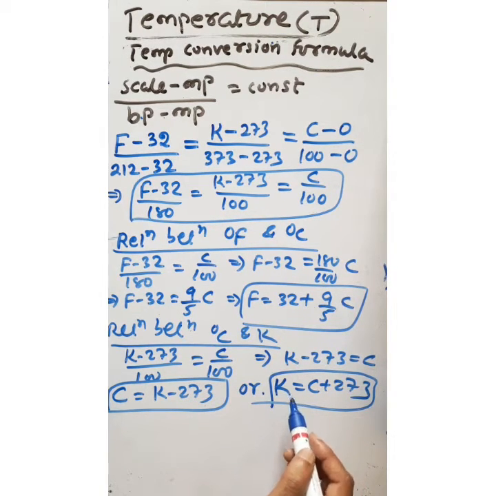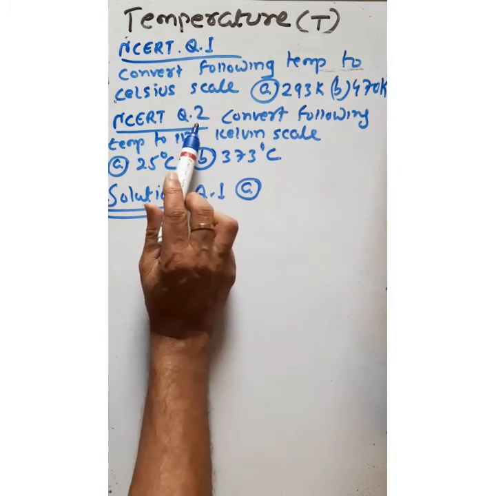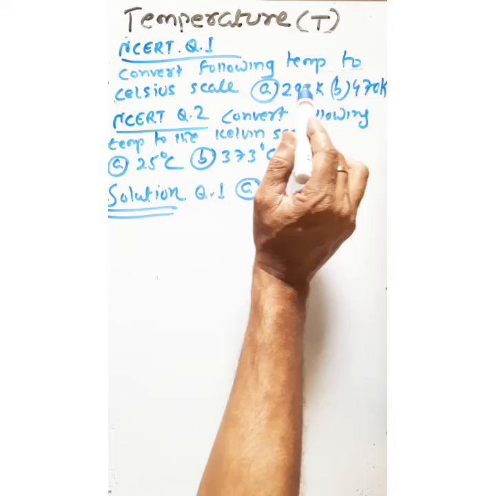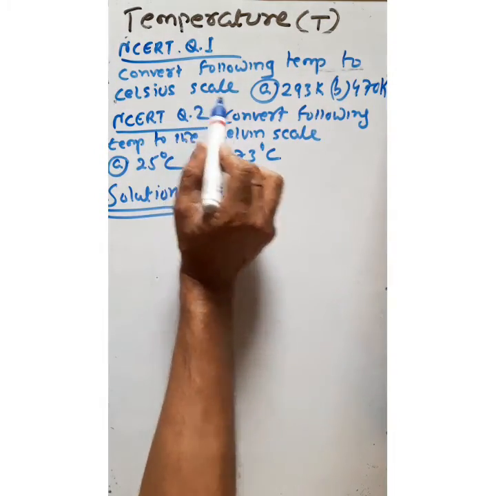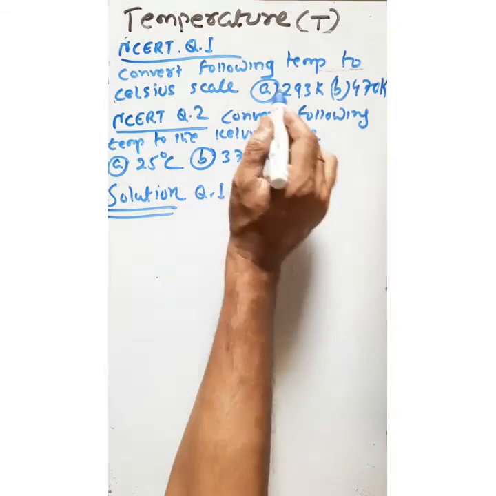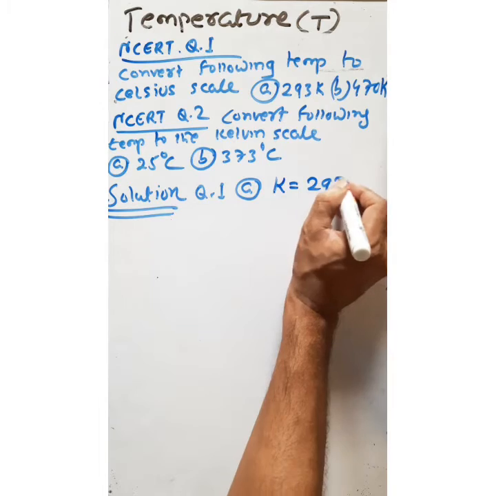Okay, so we will solve some problems relating to this. Let us solve question number 1 and question number 2 of the NCERT book. First is: convert the following temperatures to the Celsius scale. Solution to question number 1, first part: in the Kelvin scale it is given 293.